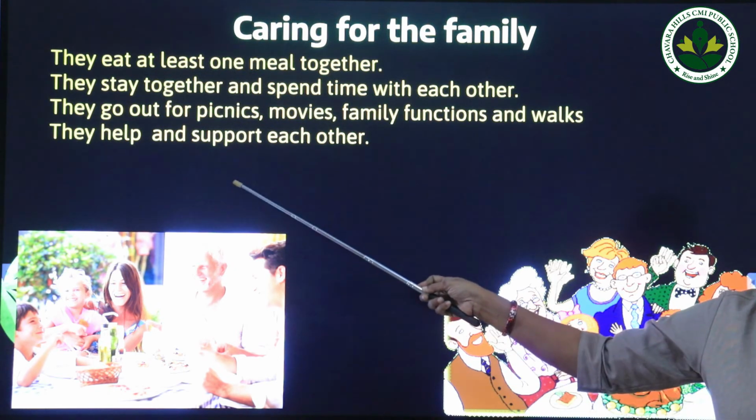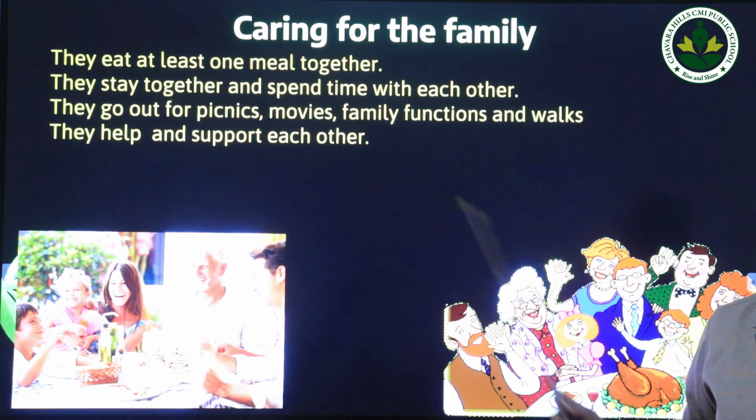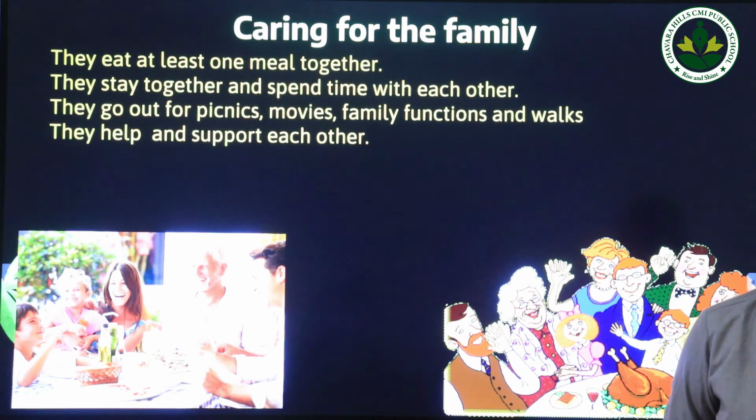They also help and support each other. So when we are with our family members, we always take care of each other. We help our parents in doing the cleaning activities at home. We also take care of our younger brothers and sisters, helping them in their studies and doing many things at home. So wherever there is a family, they help and support each other.